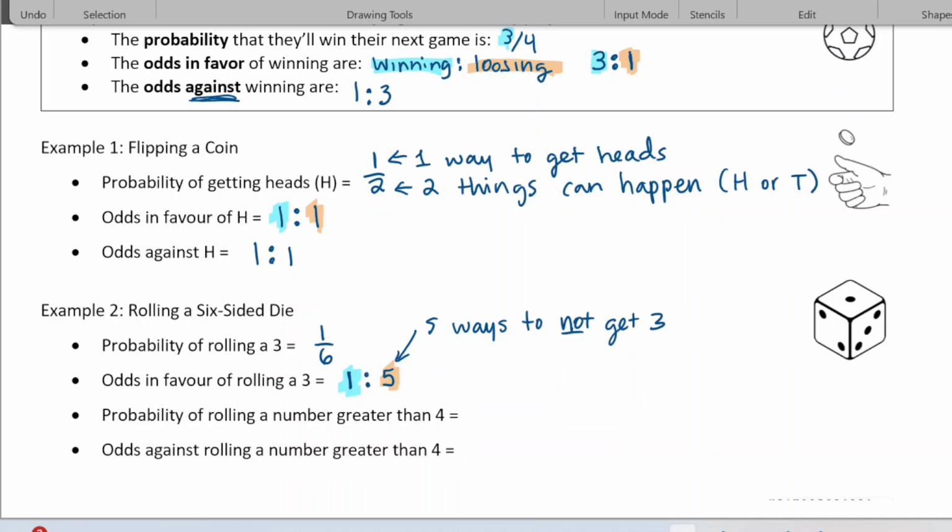Okay, probability of rolling a number greater than 4. So that would be either a 5 or a 6, 2 out of 6, or you can reduce it to 1 in 3. So the odds against rolling a number greater than 4: odds against means ways it can't happen, so it's 2 to every 1.